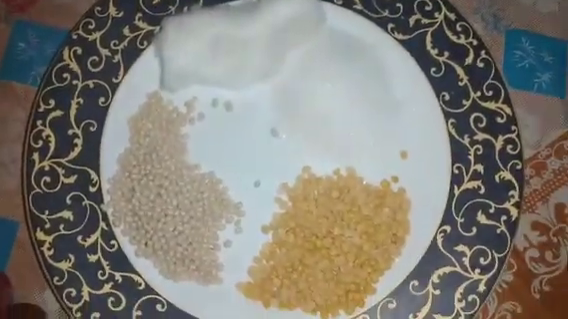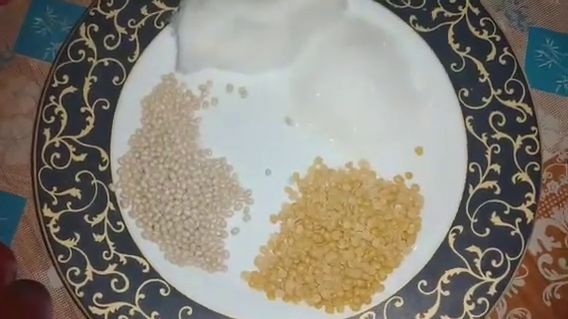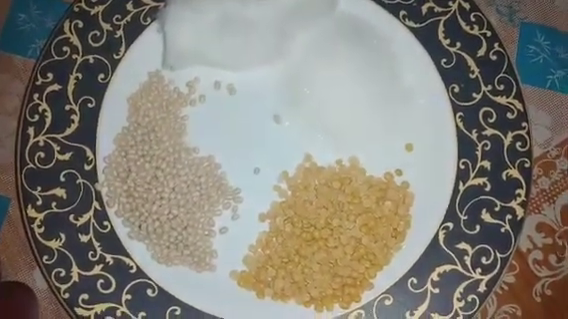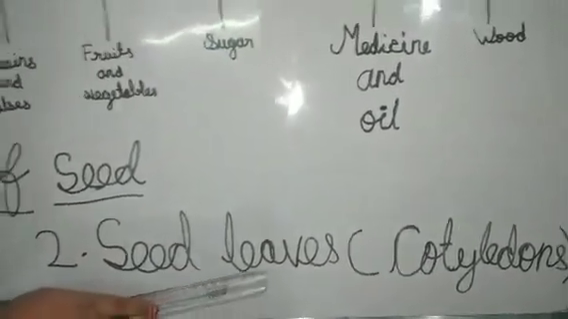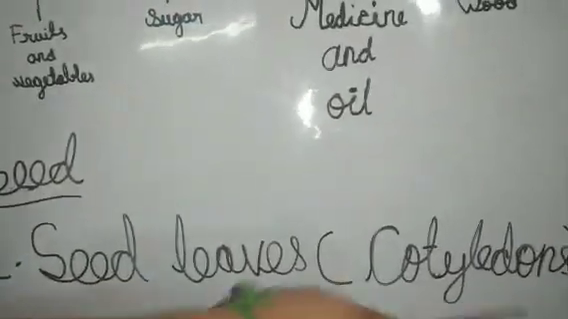So what are you seeing here? Grams, correct? And that is what we are making every day. Mummy is cooking now. See, you have sugar, you have dal, then cotton, seed coat, then the second one is the seed leaves. That is nothing but the cotyledons. Now look at this book, children.